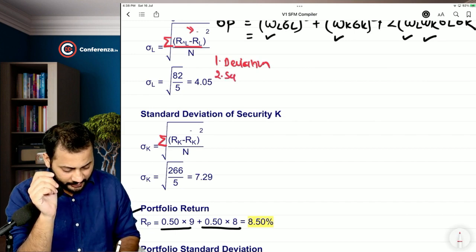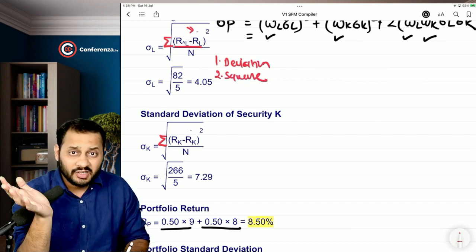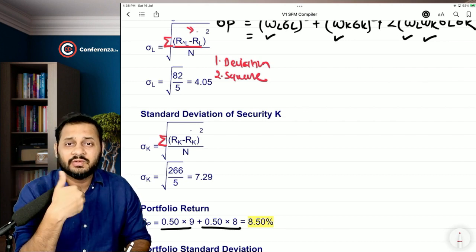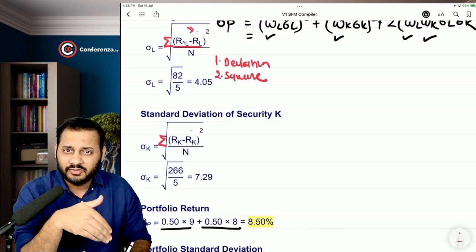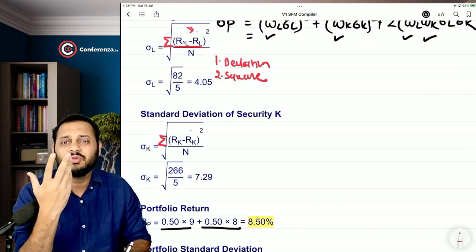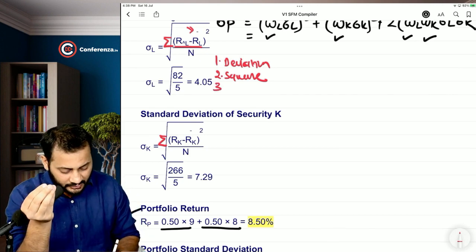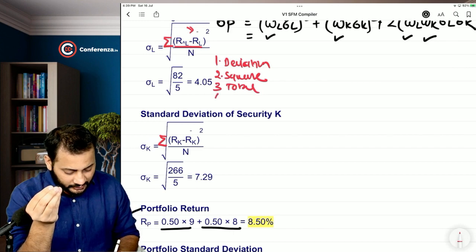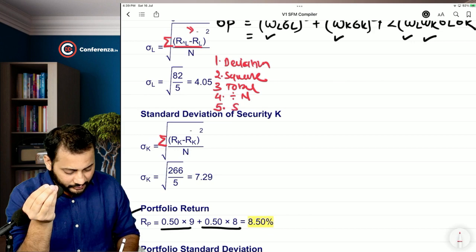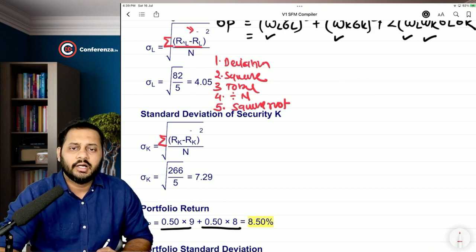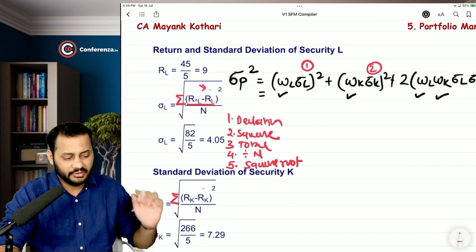Second, square to remove the negativity. You don't have to mug up all these things. I am writing the steps, but that doesn't mean you will have to mug up. You need to understand the process. First you will calculate the deviation. To remove the negativity, you will have to do the square. There is a reason for the second step instead of mugging it up. Then do the total, then divide by the number of observations, and then put a square root to remove the square impact. Okay, cool. And this way we will calculate the standard deviation.